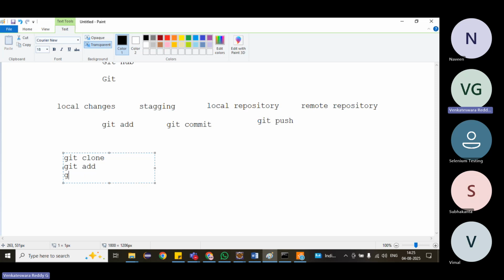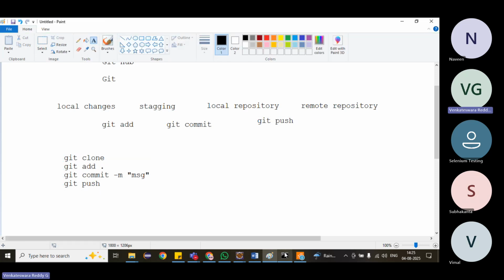Then staging area to local repository, git commit. We have to give git commit -m, double quotes, message. With git add, we can give dot to add everything, or file names. We can give each individual file with a space. And finally, we have to do git push.